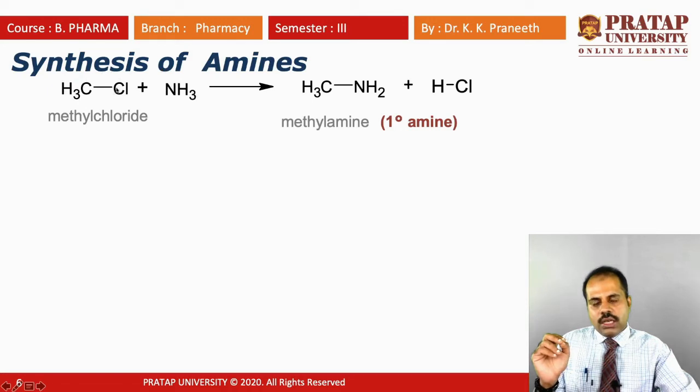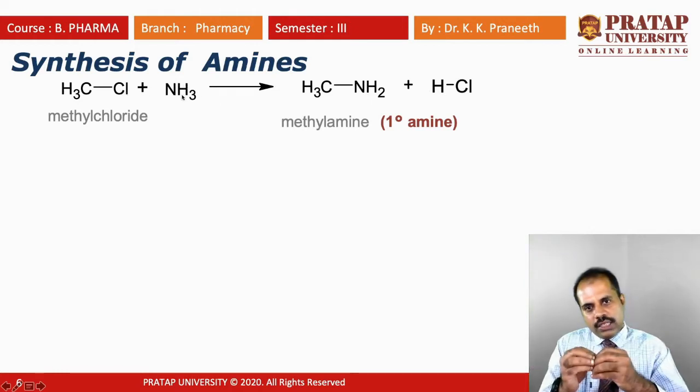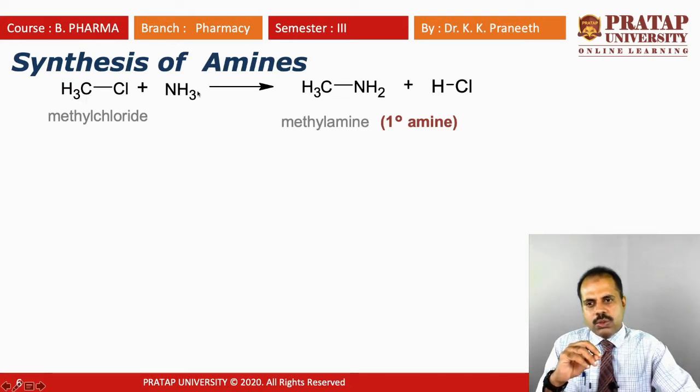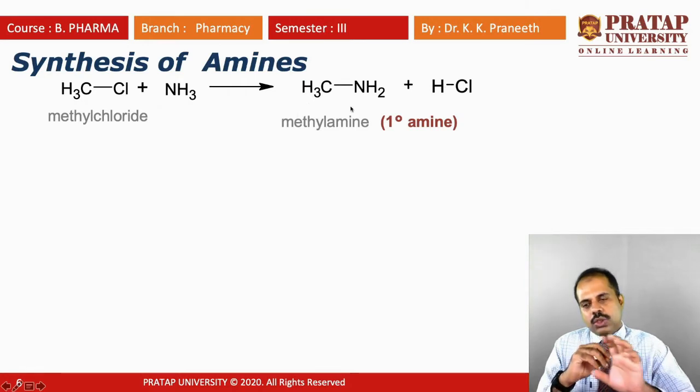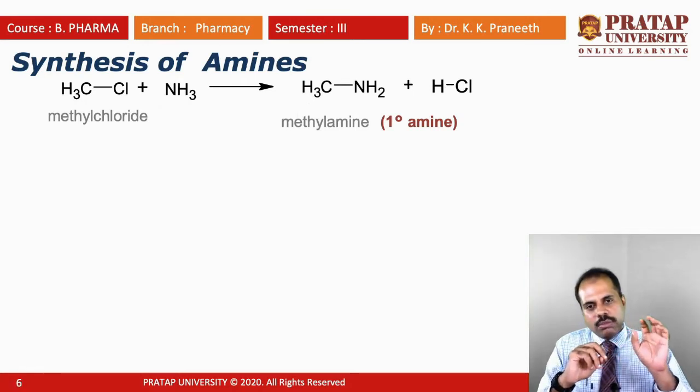You can see the chloride and one of the hydrogens, in the form of a proton, are removed as HCl. One hydrogen is gone from ammonia, and once the chloride is gone, the remaining parts attach. Then you get CH3NH2, because one hydrogen is gone and one chloride is gone as HCl. So we get methylamine in this fashion. If you react methyl chloride plus ammonia, you get methylamine plus HCl. Methylamine contains two hydrogens, so it is a primary amine.